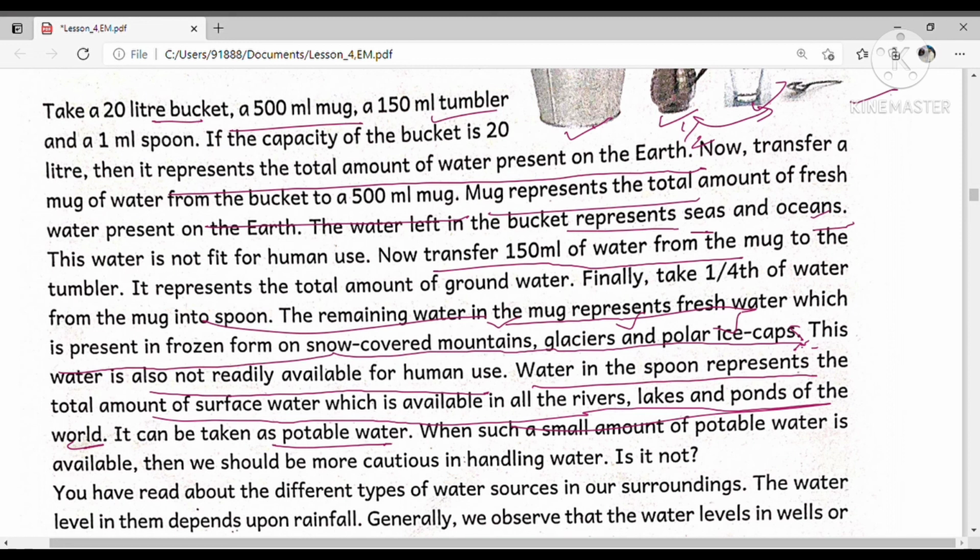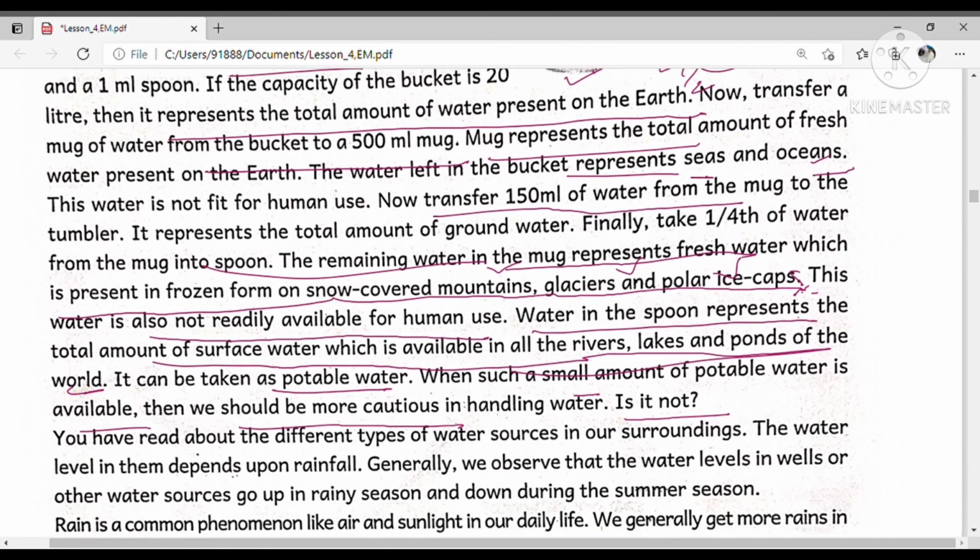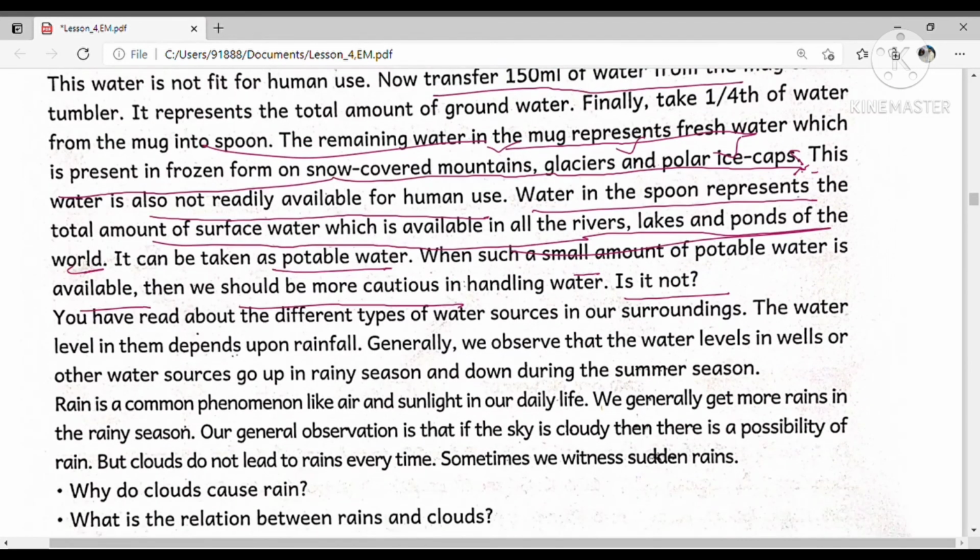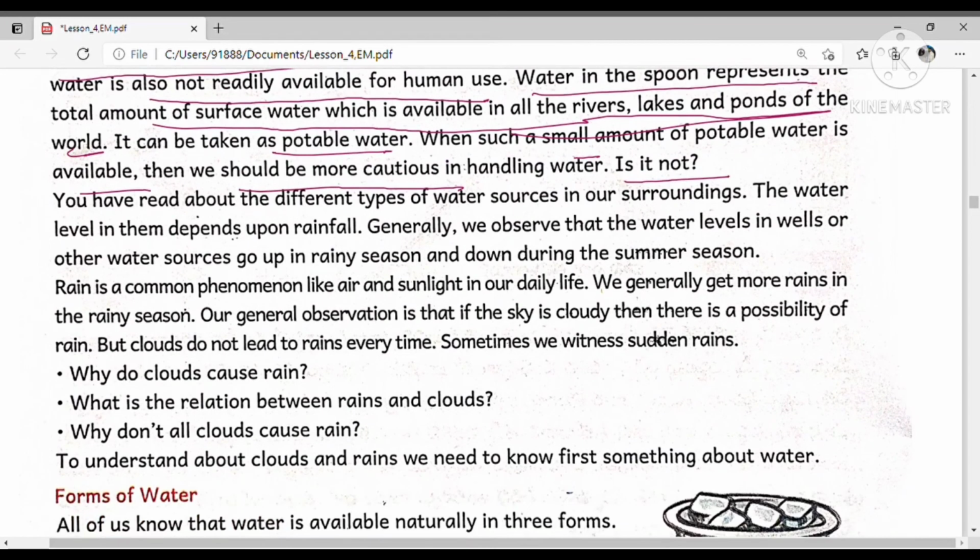So when such a small amount of potable water is available, we should be more cautious in handling water. Is it not? Yes, it is very important to use water preciously. We can use water preciously.